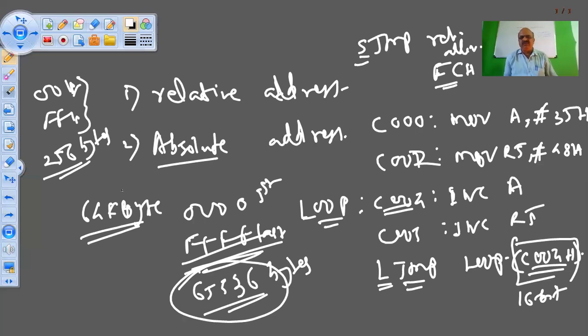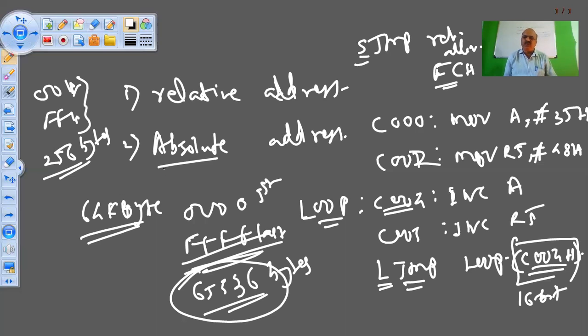Correct. But many of the programmers, they prefer to use the long jump because we don't know whether we are jumping in the area of 256 bytes or above. In that case, it becomes difficult to know. So better way, go for LJMP. But one of the drawbacks of LJMP is the program is not portable, loses the portability feature.